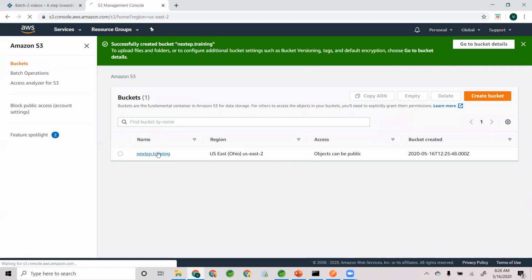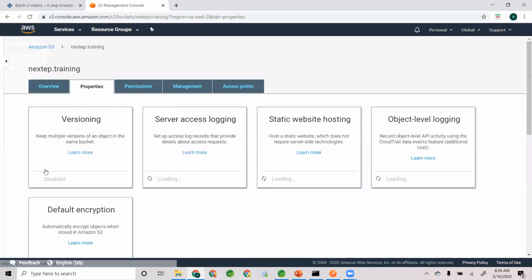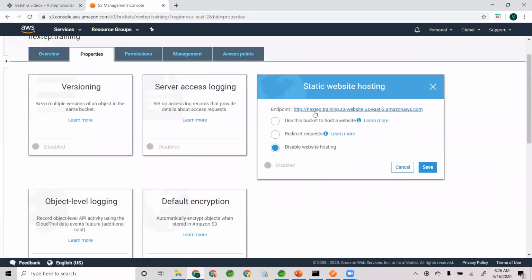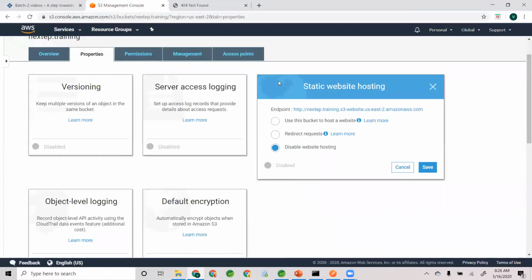Now click on the bucket. Go to properties. Go to static website hosting and see this one here. Nextstep.training, meaning my bucket name.s3website.us-east-2.amazonaws.com. So you can click on it. By default, it looks for index.html. Unfortunately, it's not there. So let's enable static website hosting.